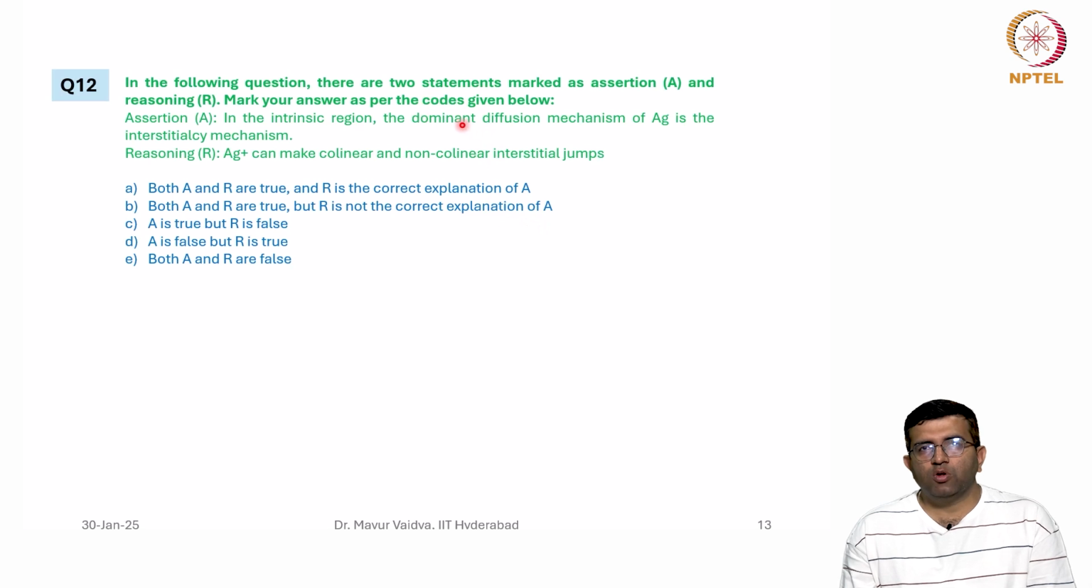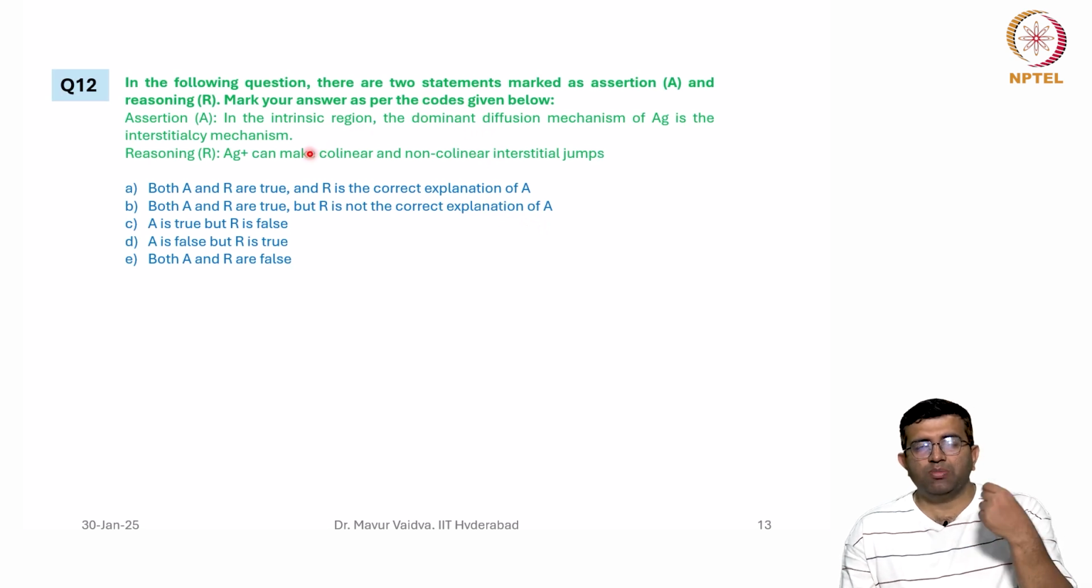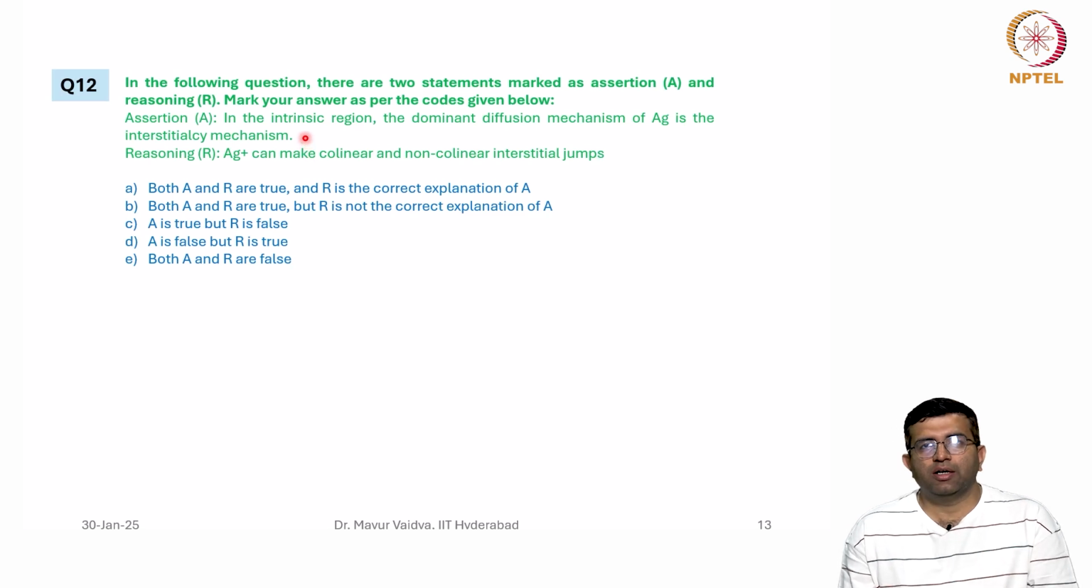Actually, the dominant diffusion is interstitialcy because the Ag+ interstitials are more mobile, and therefore you see that they are the dominant mechanisms there.